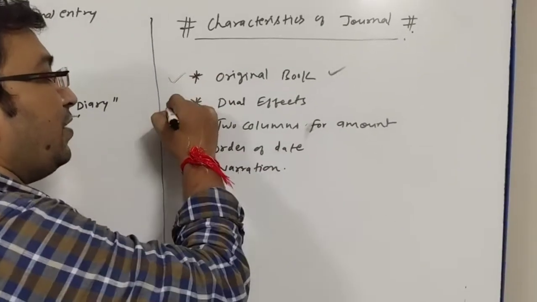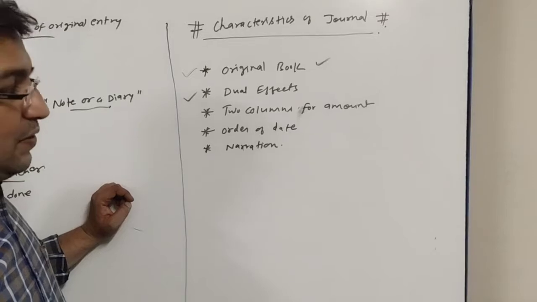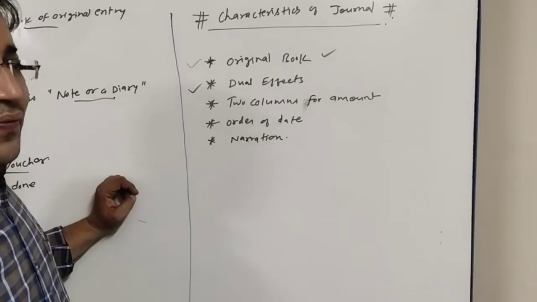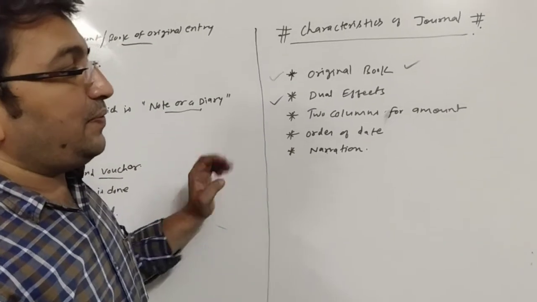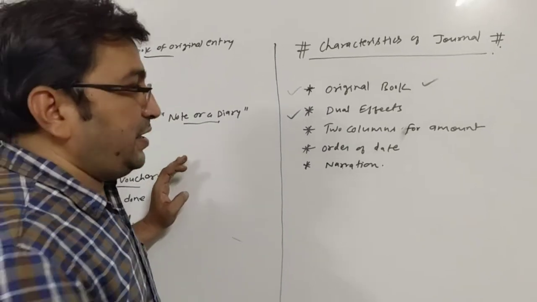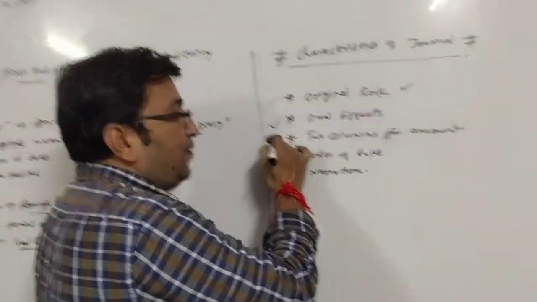What else? Dual effect. From journal we can know the dual effect of any transaction, because before recording the transaction in journal, its dual effect is already determined: which accounts will be affected, and which account will be debited and which will be credited. What else?